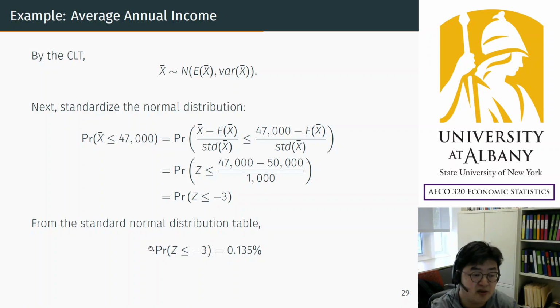Calculate this probability from the normal distribution CDF in Excel. Then you get 0.1%. Now you can say that the sample average would have some random error, but its probability is like this. By changing those numbers, you can calculate the probability for any kind of error. So the law of large numbers and the central limit theorem give you a way to calculate the error probability.